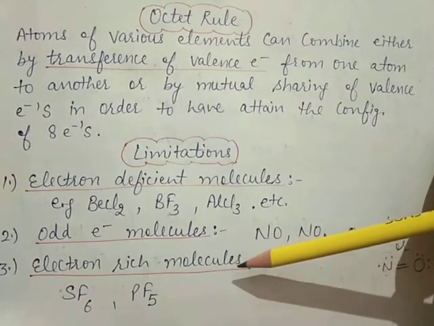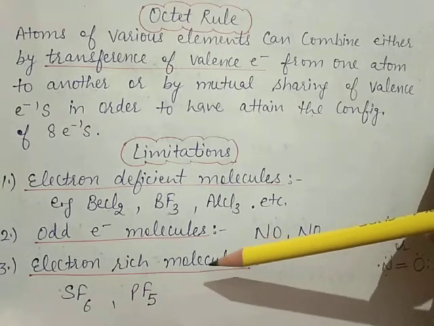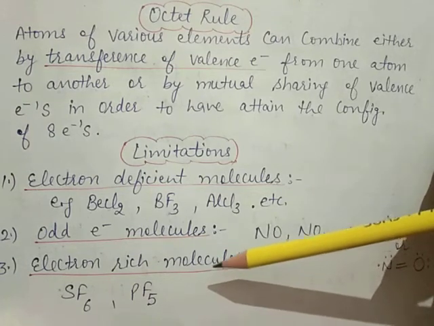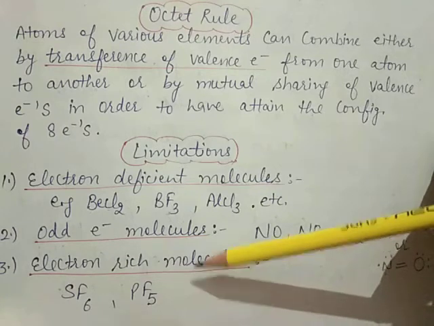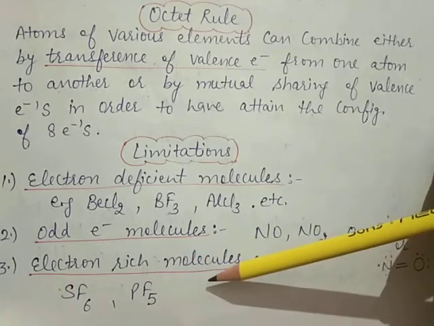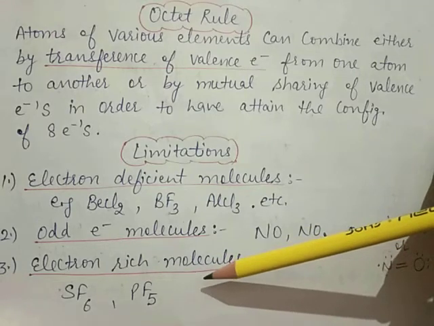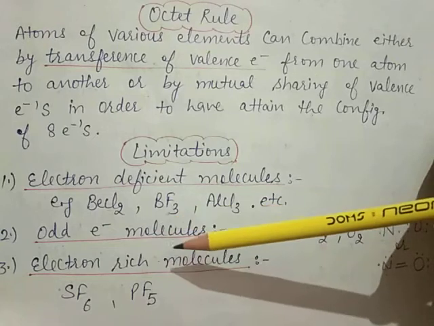Now the third limitation is electron rich molecule. Means the elements of third and higher periods of the periodic table, due to the presence of d orbitals, can expand their covalency and can accommodate more than 8 electrons around the central atom. So this is called expanded octet.